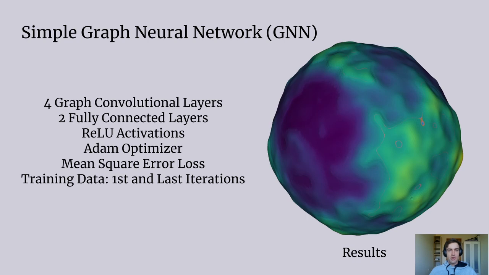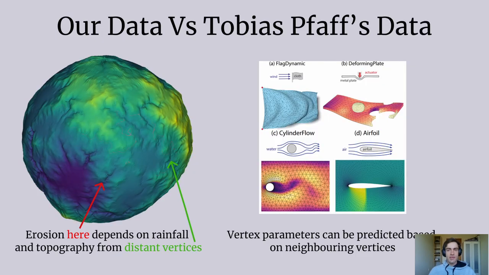Unfortunately, the results were not great, and the final landscape ended up looking very similar to the tectonic uplift map used. When using graph neural networks in this way, vertices are only receiving data from a small neighborhood. When looking at Pfaff's data, we can see that most of a node's parameters can be predicted based on its neighboring nodes. For example, the momentum of a node on a flag can be predicted based on the momentum of neighboring nodes. In GOSPL's case, we cannot make this assumption.